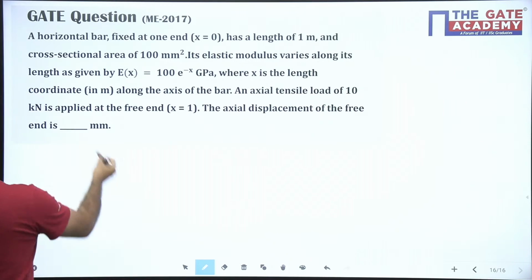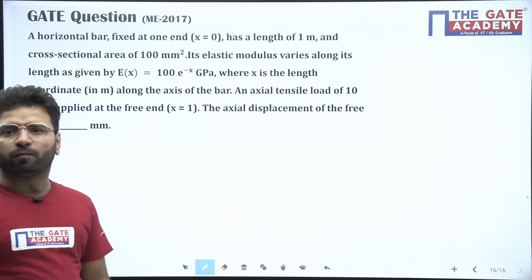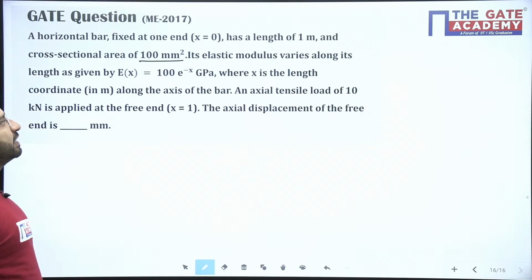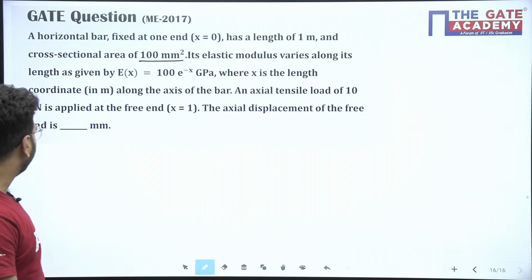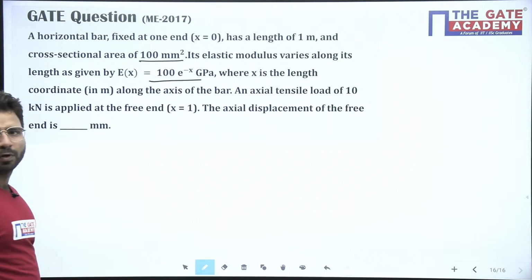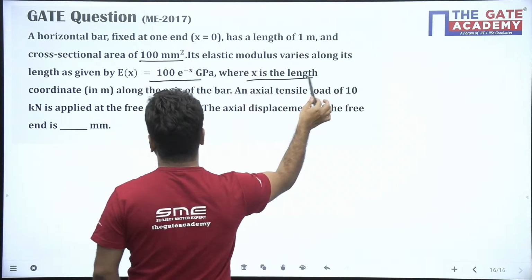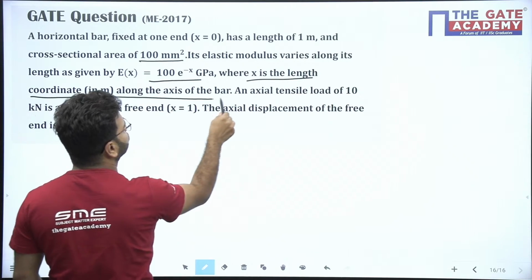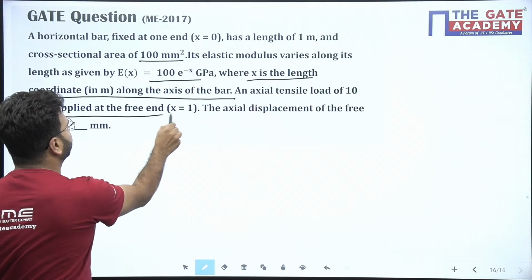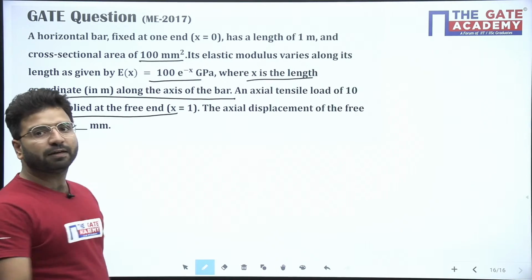So let's solve this question now. A horizontal bar fixed at one end has a length of 1 meter and cross-section area 100 mm square. Its elastic modulus varies along its length, E(x) equals this, where x is the length coordinate along the axis of the bar. An axial tensile load of 10 kN is applied to the free end at x equals 1. Find the axial deformation at the free end.